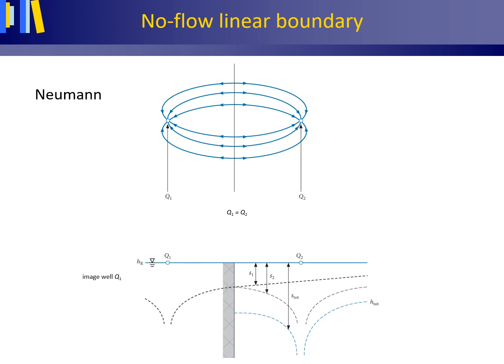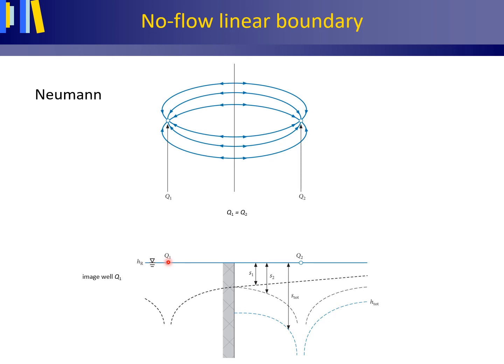Similarly, this figure shows streamlines in plan view and the potentiometric surface in cross-section, west, east again, between two wells, but now both wells are pumping wells that have equal volume fluxes or discharges, thus Q1 equals Q2.